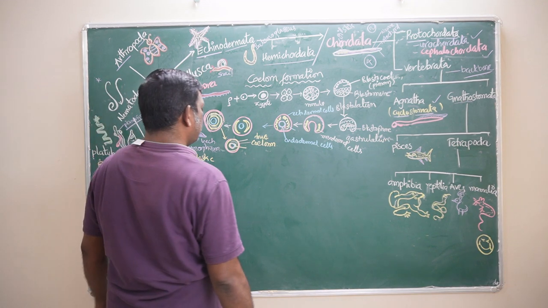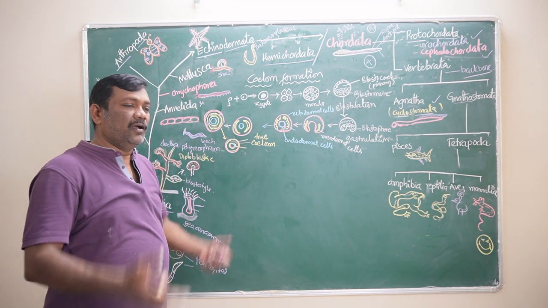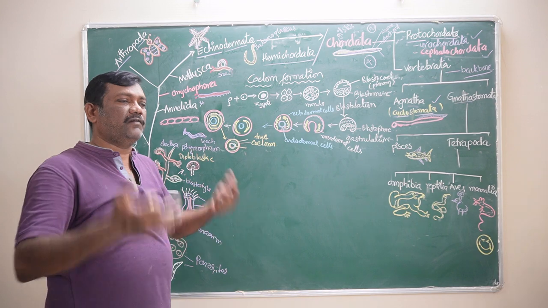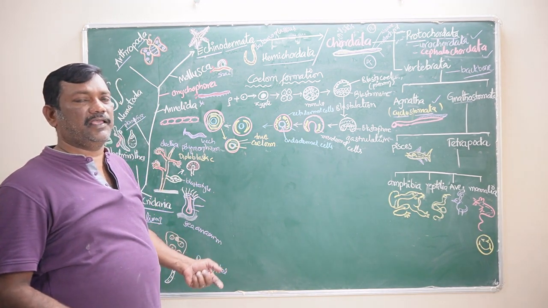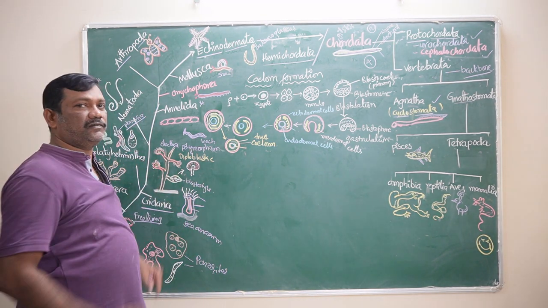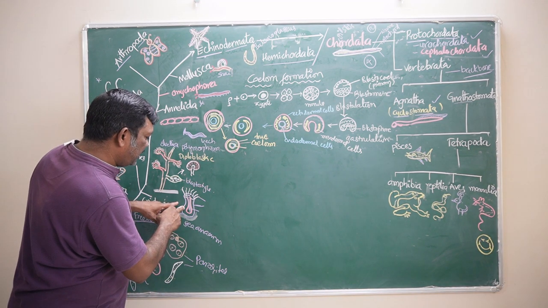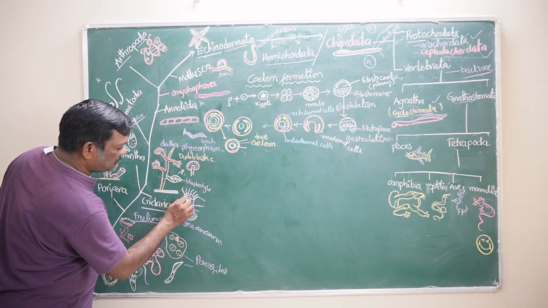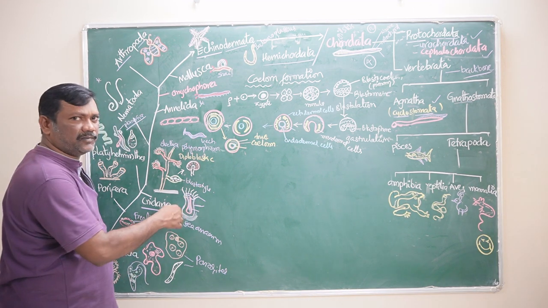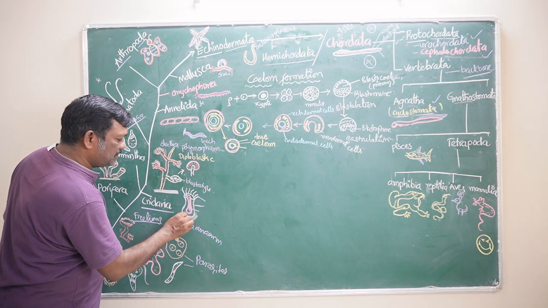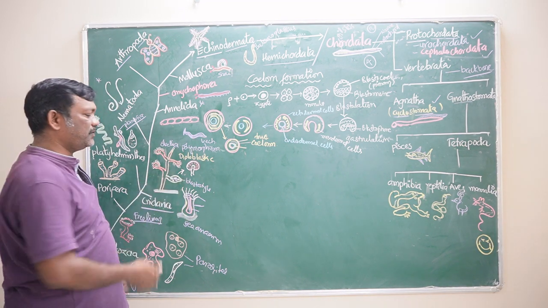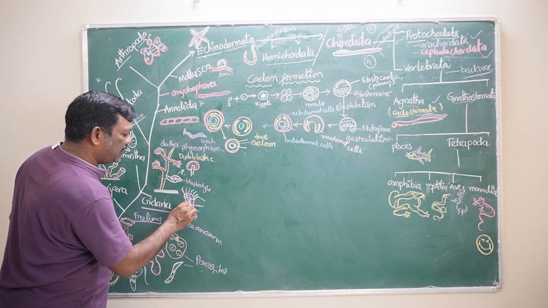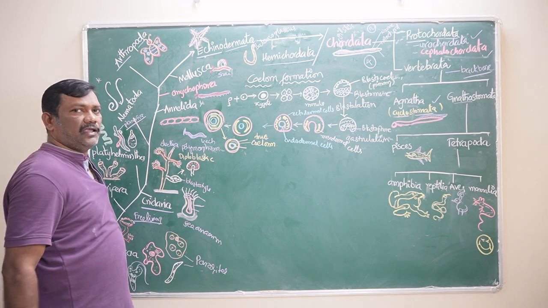The three germ layers are formed. What is the fate, or the future, of three germ layers? And what is the future of two germ layers? The two germ layers are formed in these cnidarians. For example, here you see the sea anemone, an adult organism. The outer layer is formed from the ectoderm and the inner layer is formed as endoderm.